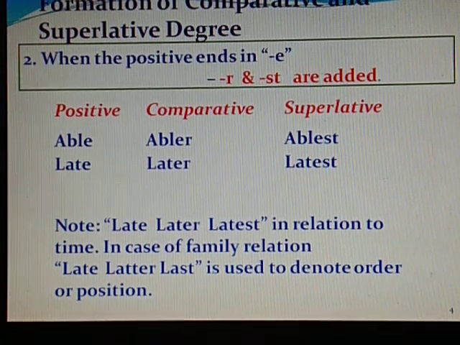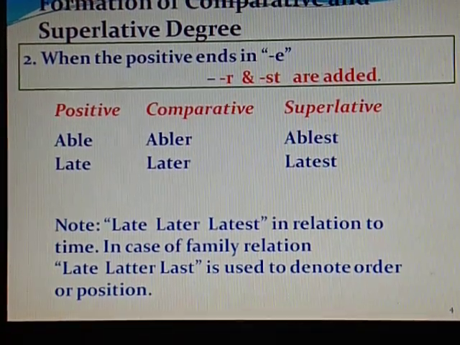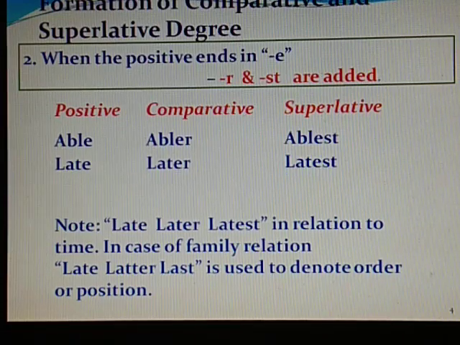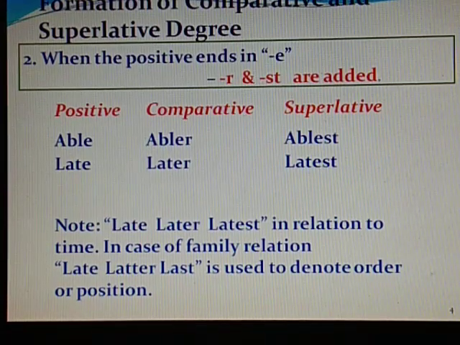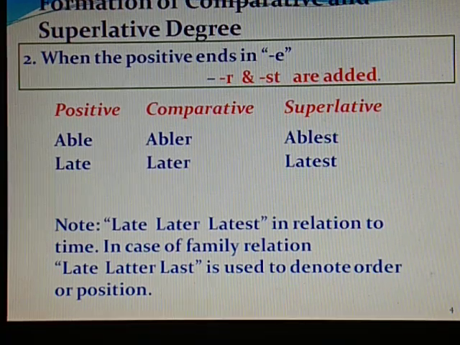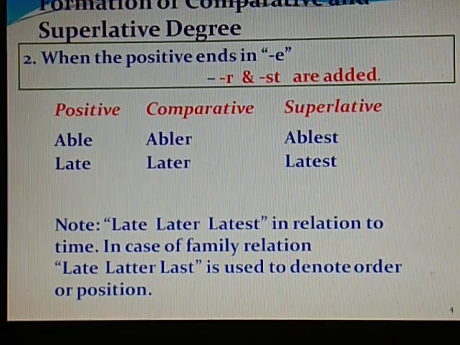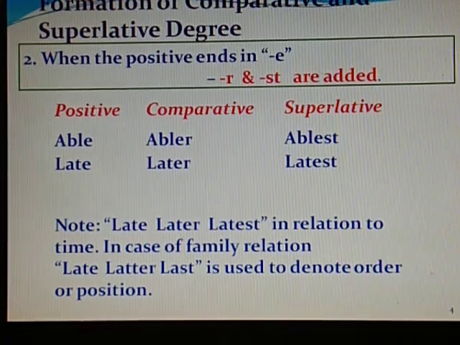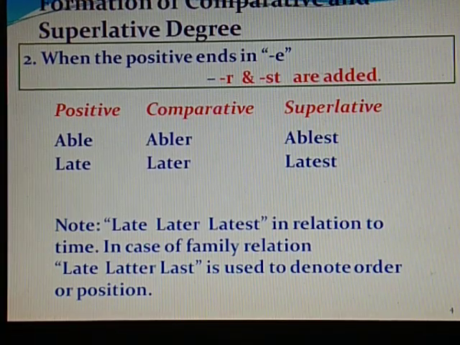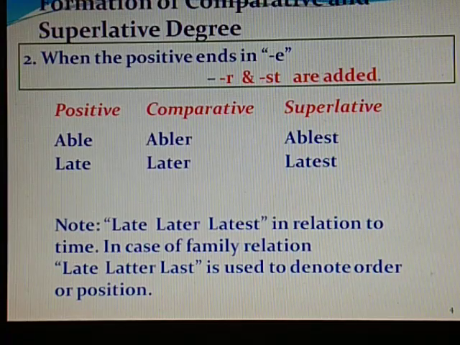So later refers to something which happened afterwards, and latest we call which is current.